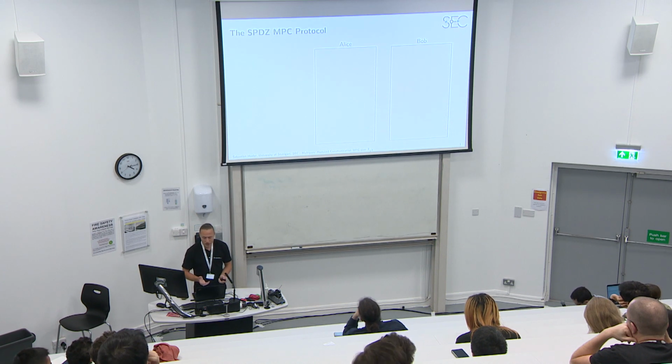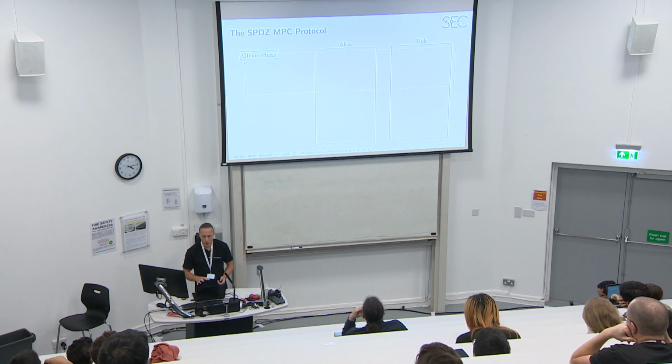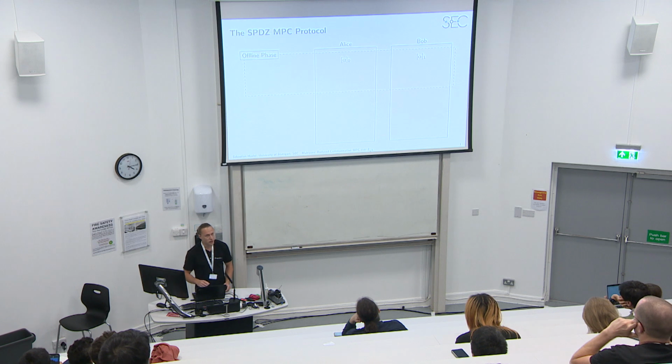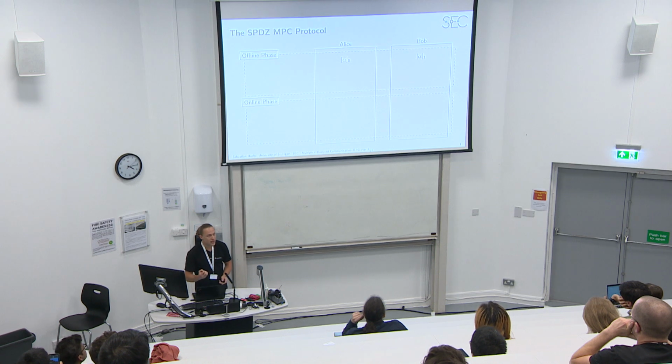This is a multi-party computation protocol, and in this talk I focus on two parties, Alice and Bob. The protocol consists of an offline phase, where the parties, for instance, choose secret MAC keys. We have seen this also in the from passive to active security talk, for this dual execution. They also compute some other correlated randomness, which I will mention later. And then in the online phase, the actual input-dependent computation happens.